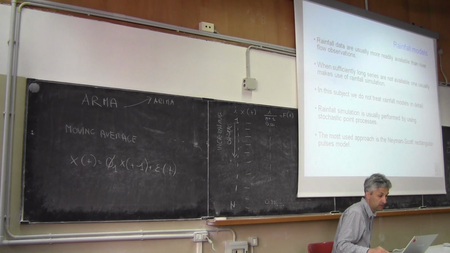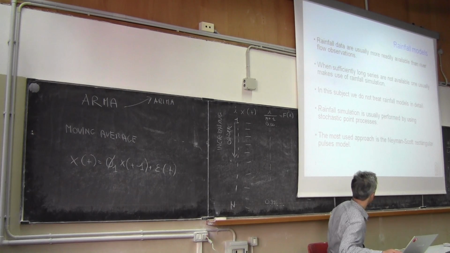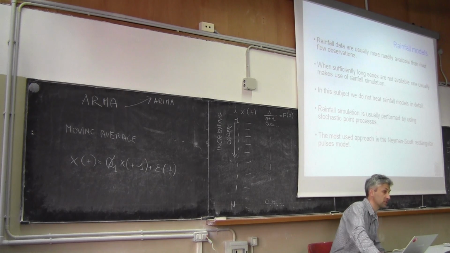And the most used approach is the Neyman-Scott model, Neyman-Scott rectangular pulses. And let me explain to you qualitatively, in a very descriptive way, how it works.